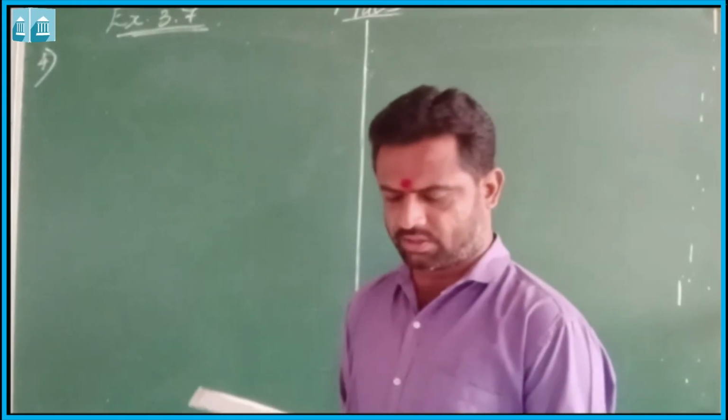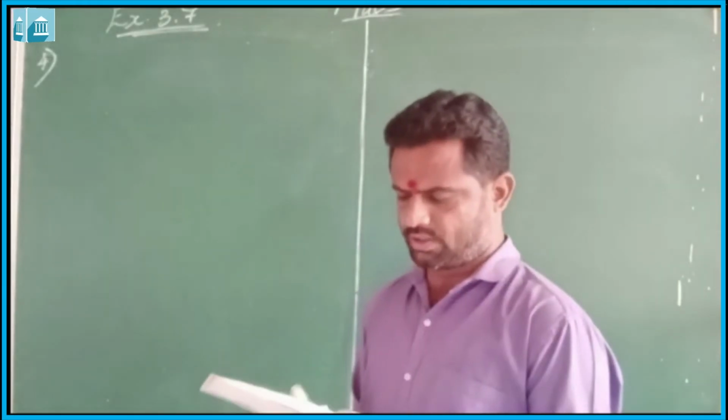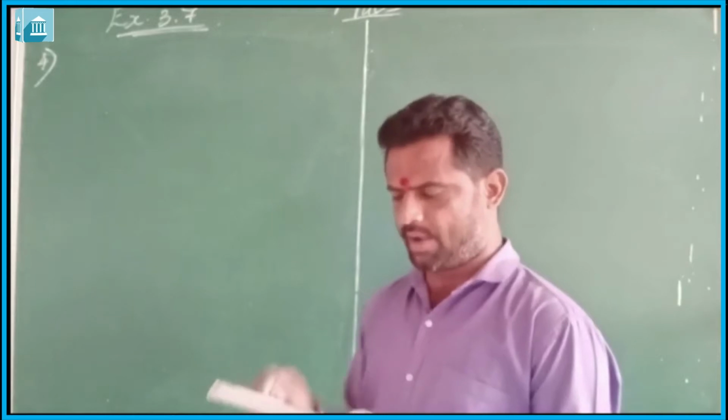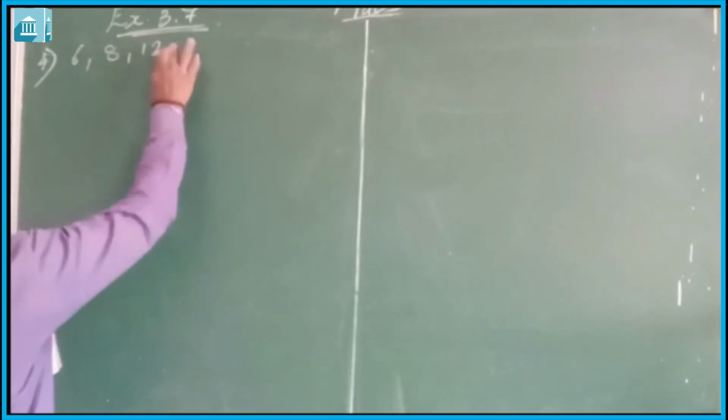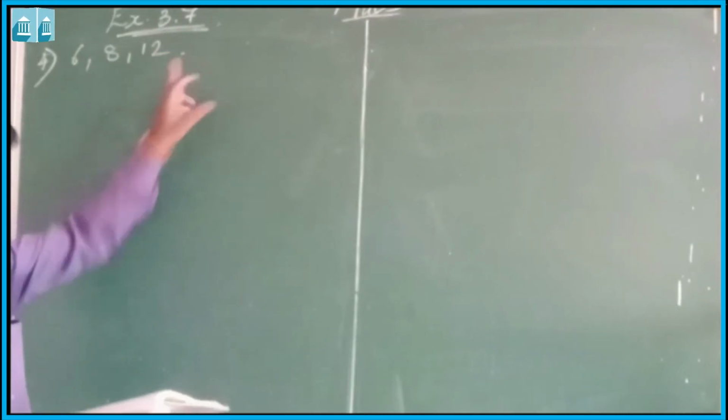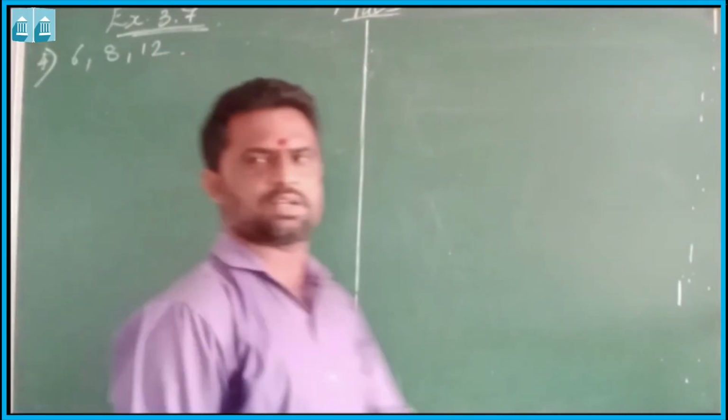Determine the smallest 3-digit number which is exactly divisible by 6, 8 and 12. Here we have to find out the smallest 3-digit number which is exactly divisible by 6, 8 and 12. As I told you, it is smallest here, so we need to first find out the LCM.